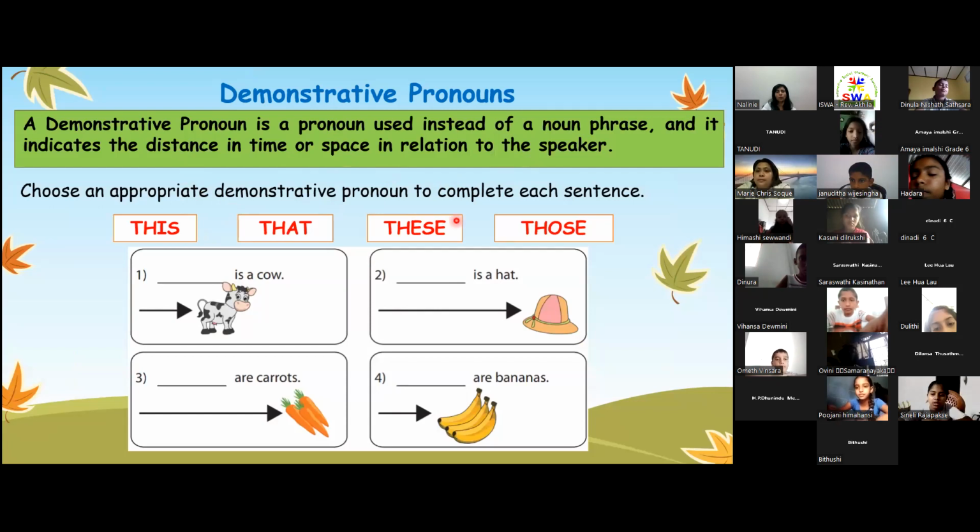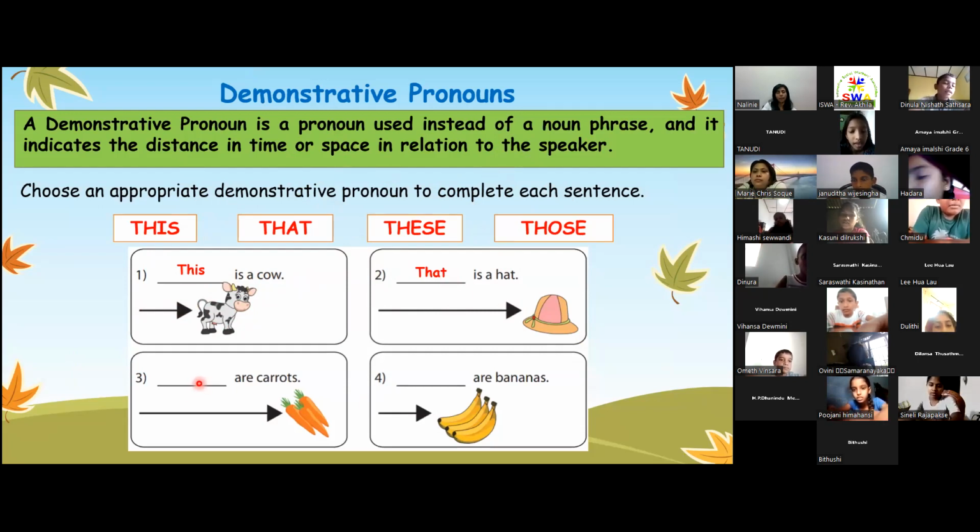Okay, let's choose and complete this sentence. This cow, the arrow is near and it's only one cow. So what do you think the answer is? This. Correct. How about the next one? That is a hat.